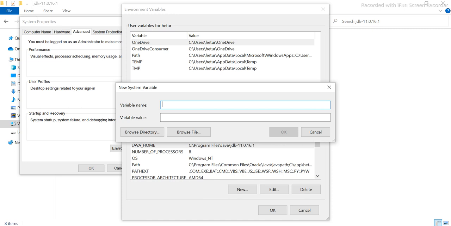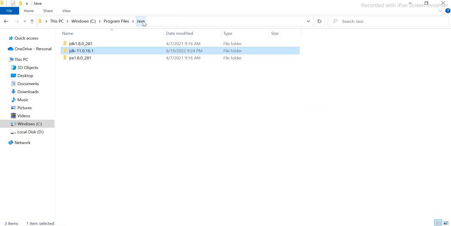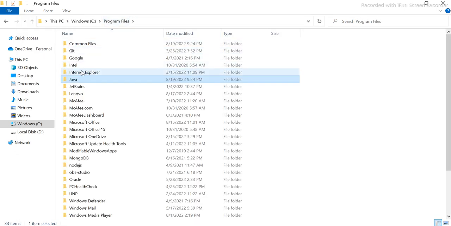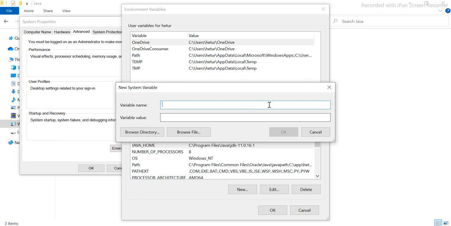In my case, in Program Files, I have Java, and within this I have these versions. These are the older versions, but this is today's, 19.8.